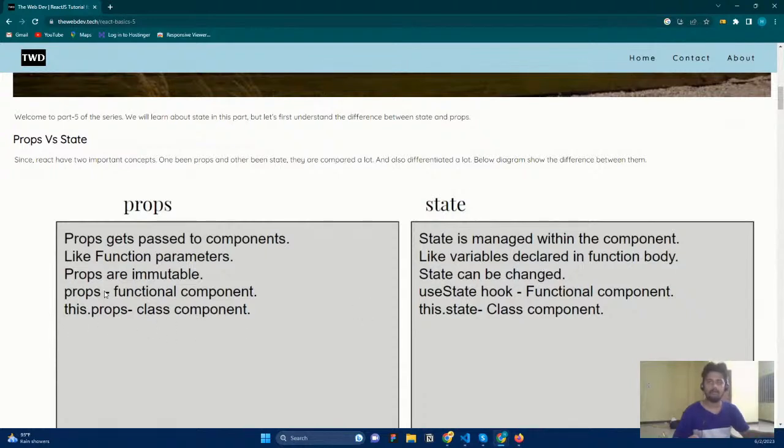And then we're going to have props. It's going to be a function. Yeah, how can we access the props? So in a function component, we basically access the